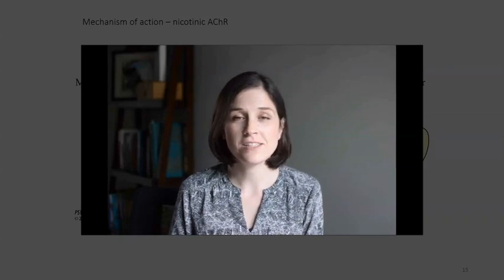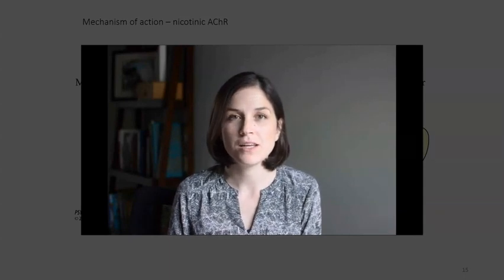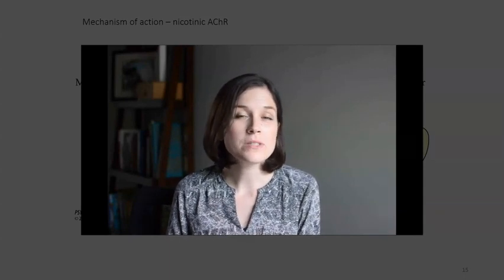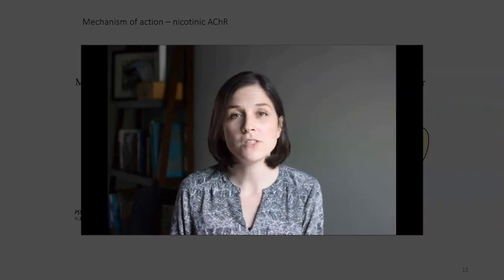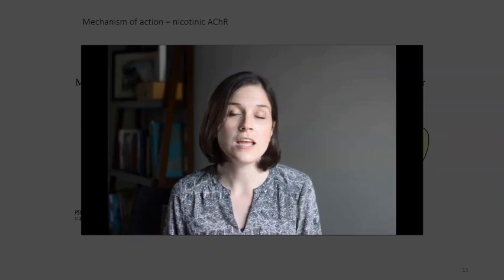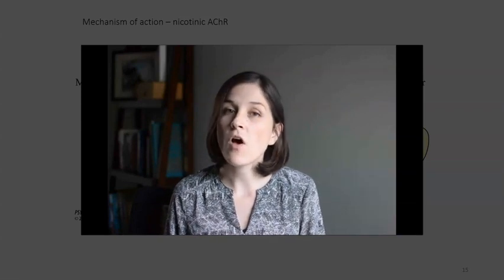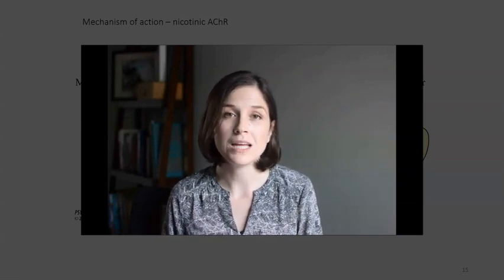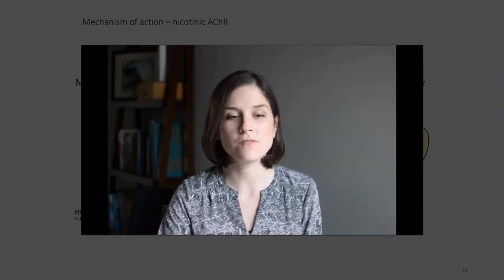Nicotine accomplishes these effects by binding to the nicotinic acetylcholine receptor. It's an agonist at these receptors. Now remember that there are multiple subunits of these receptors, and the specific combination of subunits actually changes the affinity of nicotine for the receptor. This means that nicotine doesn't bind to all acetylcholine receptors equally, and there are certain types of acetylcholine receptors that primarily mediate the effects of nicotine.